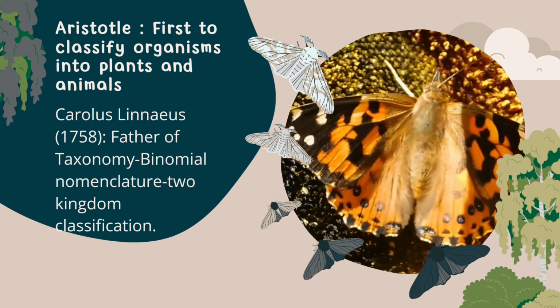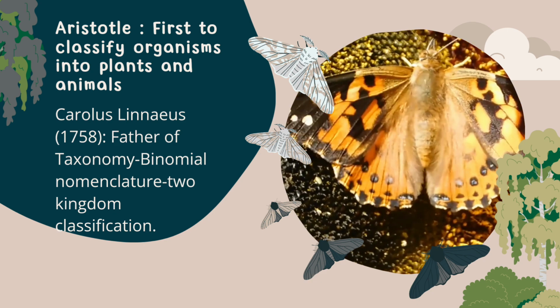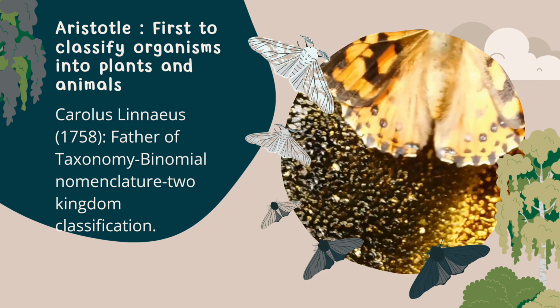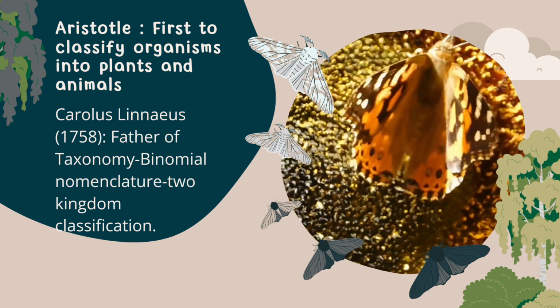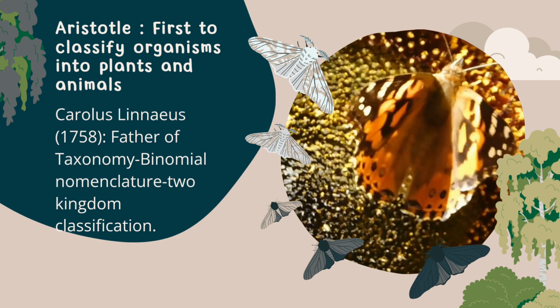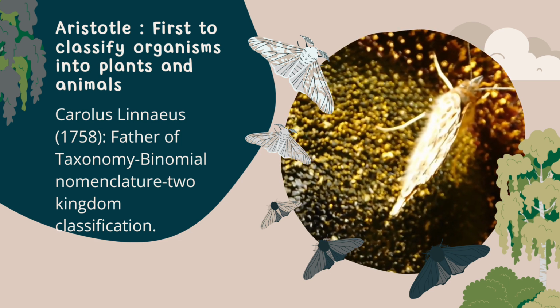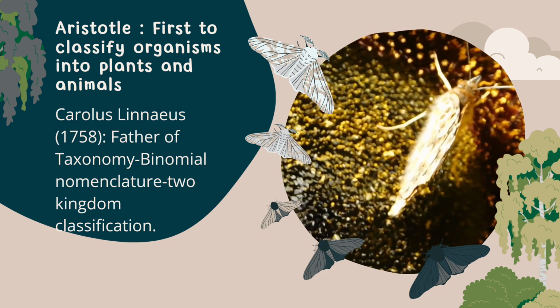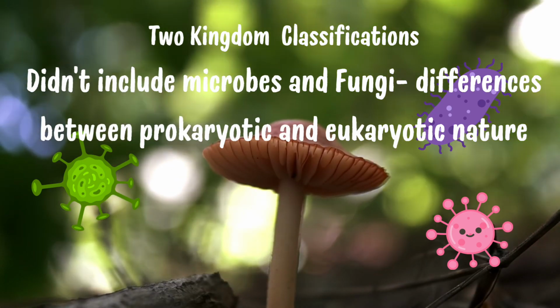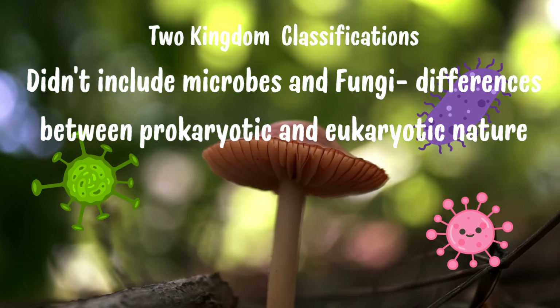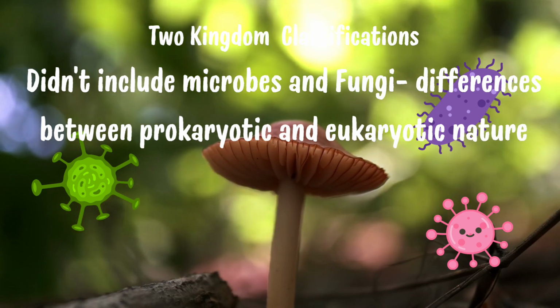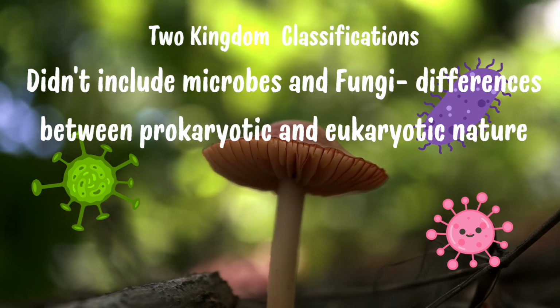After that, the evolution of classification systems. The two kingdom system, which Carolus Linnaeus identified, had Plantae and Animalia. But a problem came from this, because it did not include microorganisms, fungi, or the differences like prokaryotes and eukaryotes.